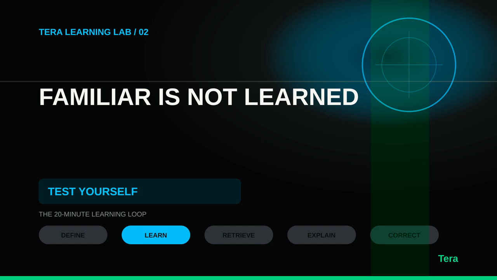The loop alternates between taking information in and trying to bring it back out. That attempt reveals what is solid, what is vague, and what is missing. Here is an open question: if struggling to recall something feels worse than rereading it, why can the struggle be more useful? We will answer that soon.